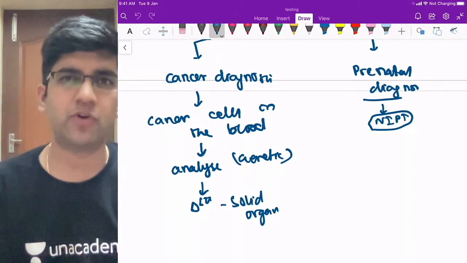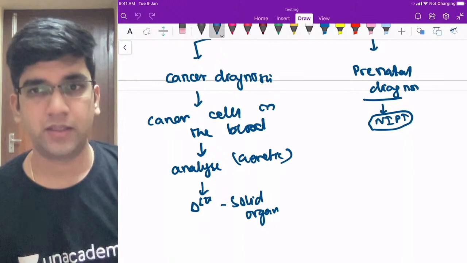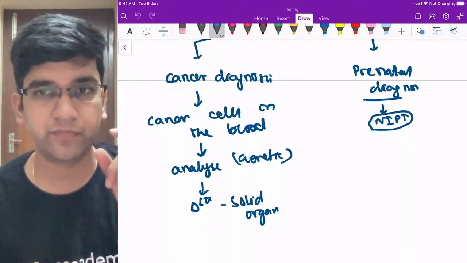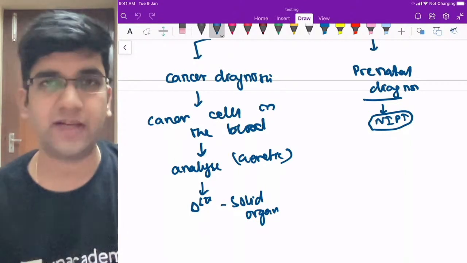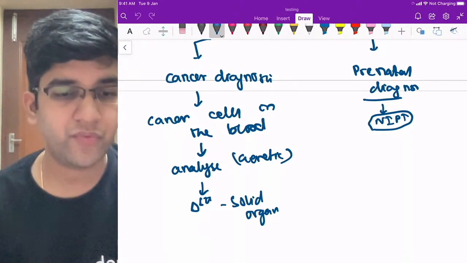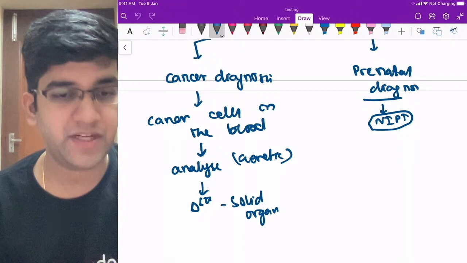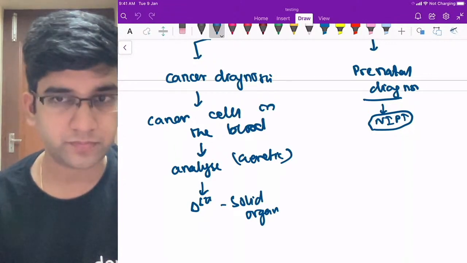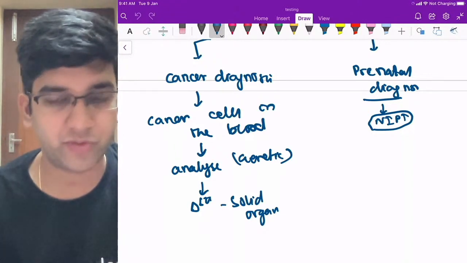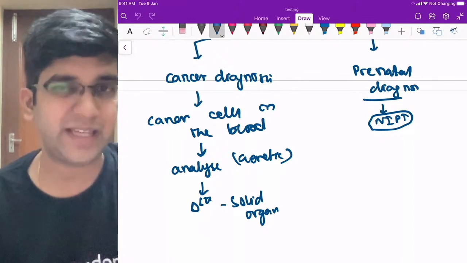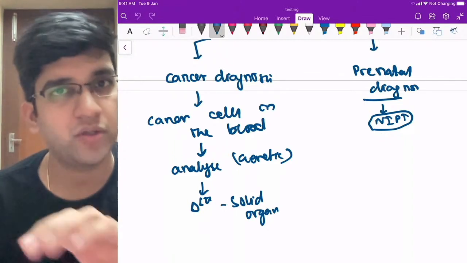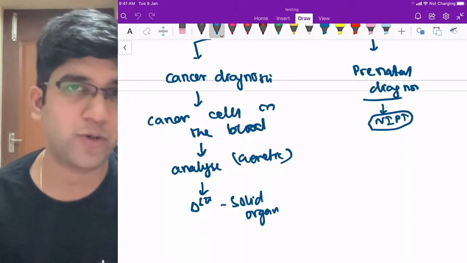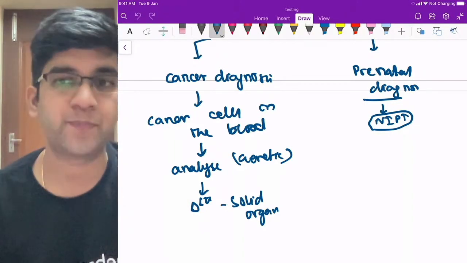But the legal age for abortion previously was 20 weeks, right? Right, so 20 weeks was previously the legal age of abortion. Maybe I think it was changed recently. I forgot about it. So when I say a patient is a suspected case of Down syndrome, I'm going to confirm it by chorionic villus biopsy or an amniocentesis, right? Perfect, it's 24 weeks, great.